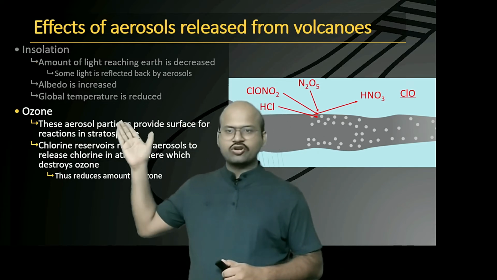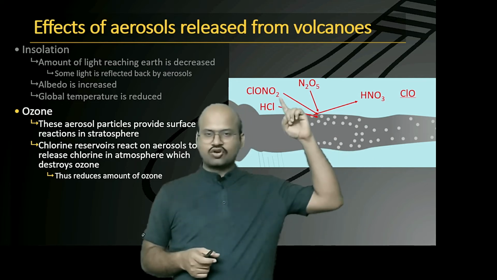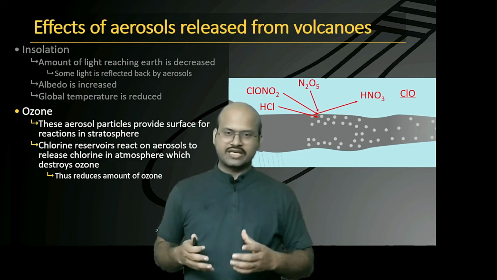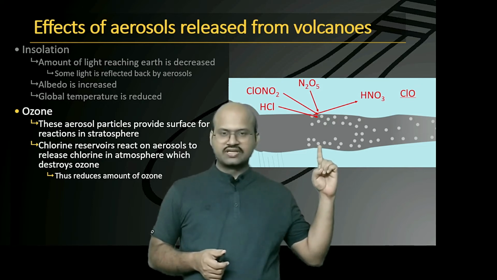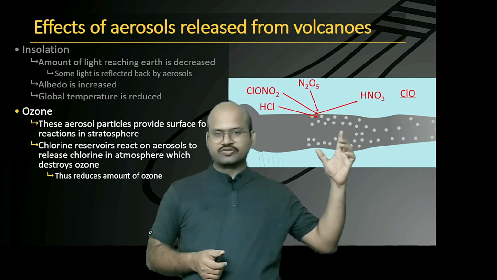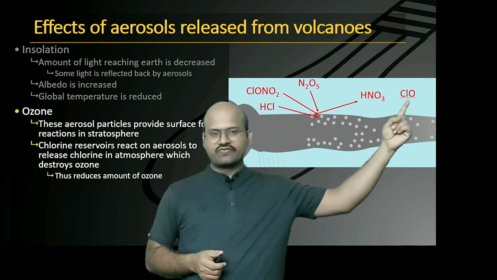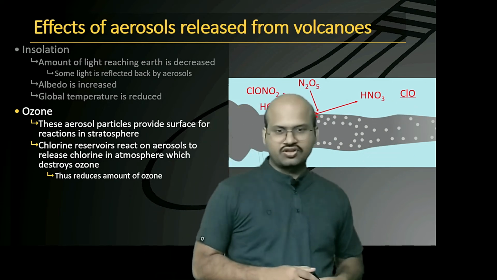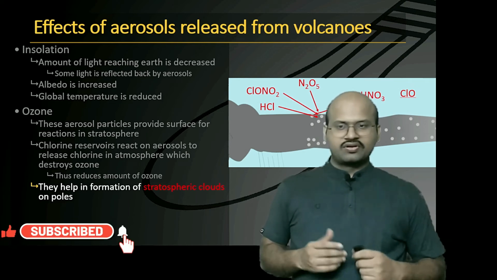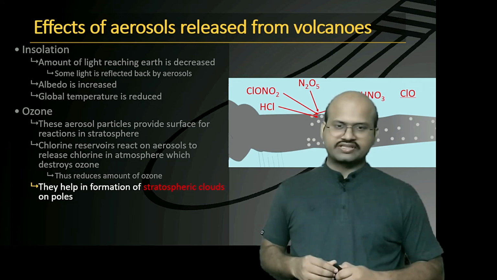These aerosol particles negatively impact the ozone because they provide a surface over which the chlorine reservoirs react. Chlorine reservoirs are chemical compounds in which the chlorine is in a stable form. However, because of aerosols, these chlorine reservoirs react and the chlorine is released freely in the atmosphere. HNO3 is formed between these two reservoirs and we see that chlorine is now free and this free chlorine reacts with ozone to destroy it. These aerosols also help in the formation of stratospheric clouds, which are again a cause for destruction of ozone.